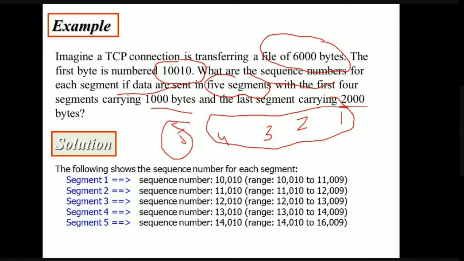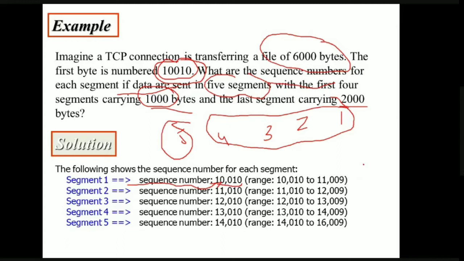Okay, let us see how we are going to define. So what is the starting number? Starting number is 10,010. So when the starting number is 10,010, obviously the sequence number for segment one will be the starting number only. How many bytes is segment one carrying? 1000 bytes. So what will be the range? 10,010 to 11,009. So add 1000 to 10,010, that is 11,010.